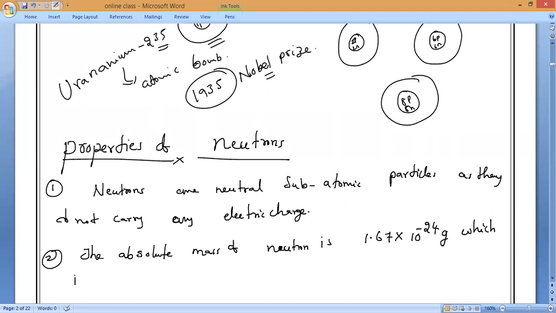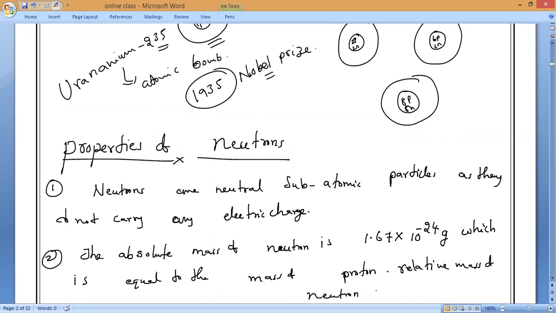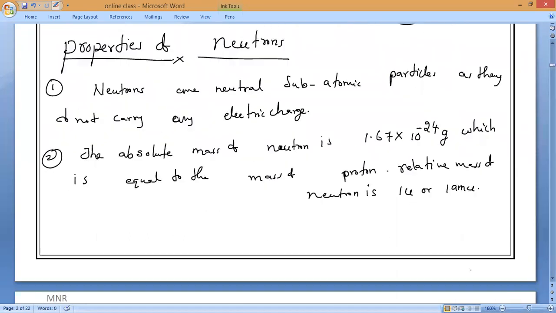Which is equal to the mass of a proton. That is why we say the relative mass of a neutron is approximately equal to how many units, guys? That is 1 U or 1 AMU. That is what you have to remember.